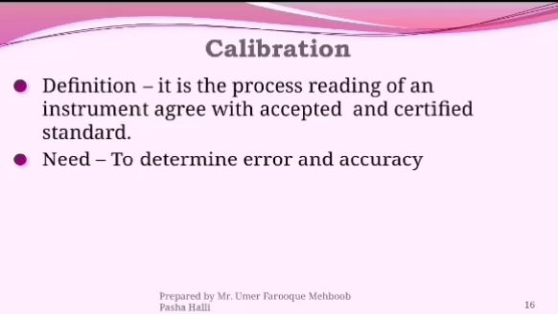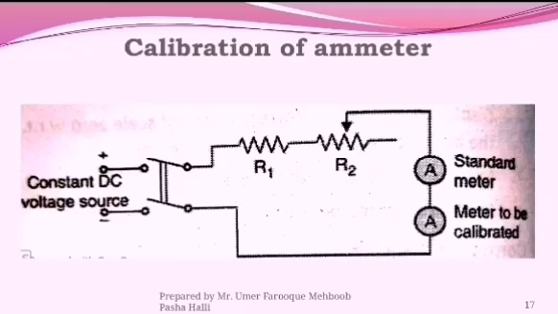Now we are taking some examples of calibration. Calibration of ammeter. We are taking two resistances, one fixed and the second one variable. These two resistances are connected in series, and there are two ammeters.